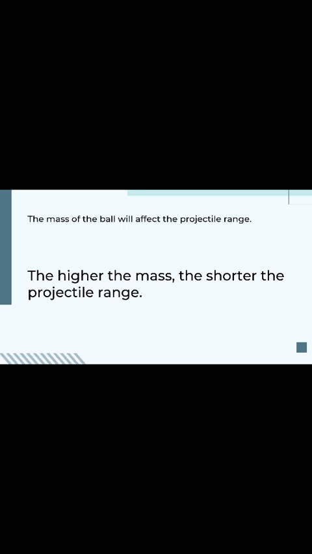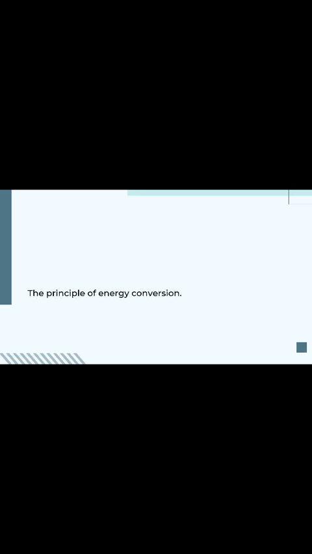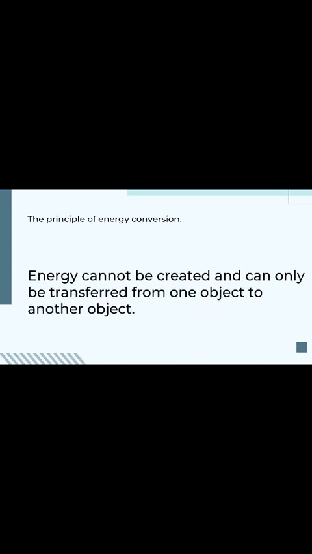For our third objective, the principle of energy conversion, the meaning of the principle of energy conversion is that energy cannot be created and can only be transferred from one object to another object. When we pull the bowstring, it will produce elastic potential energy. Then we shoot the arrow. At the moment the arrow hits the ball, the energy will convert to kinetic energy in the ball, resulting in movement of the ball. That's all for our project.